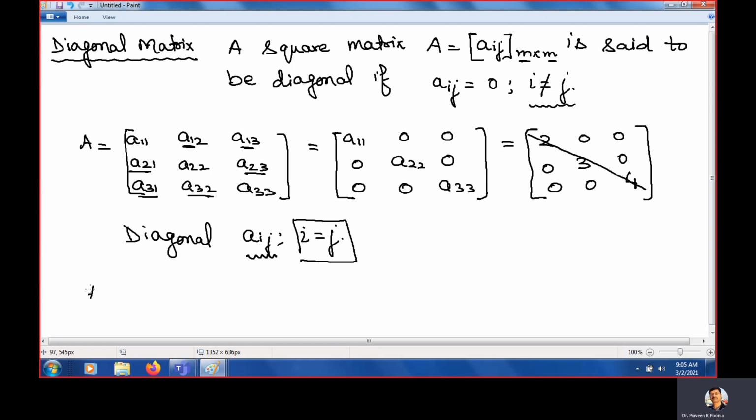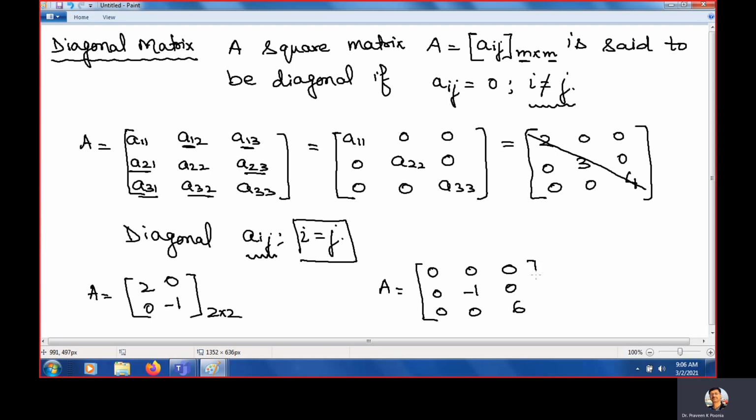For example, another example we can take is the diagonal matrix 2, 0, 0, minus 1. This is a 2 by 2 diagonal matrix. Now we can take a 3 by 3 matrix, with 0, 0, 0, 0, minus 1, 3, 0, 0, 0, and 6. Like this one. This is a 3 by 3 diagonal matrix.